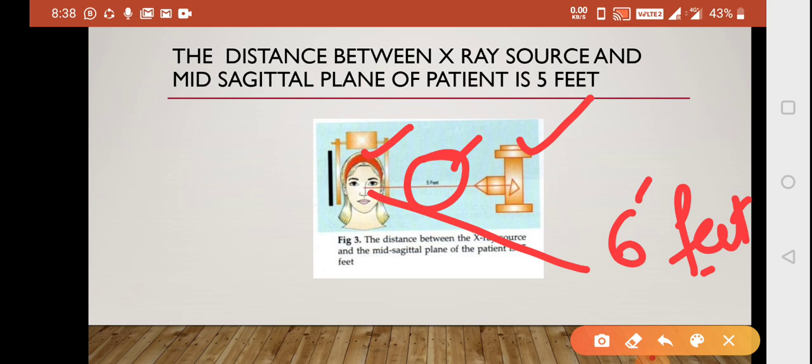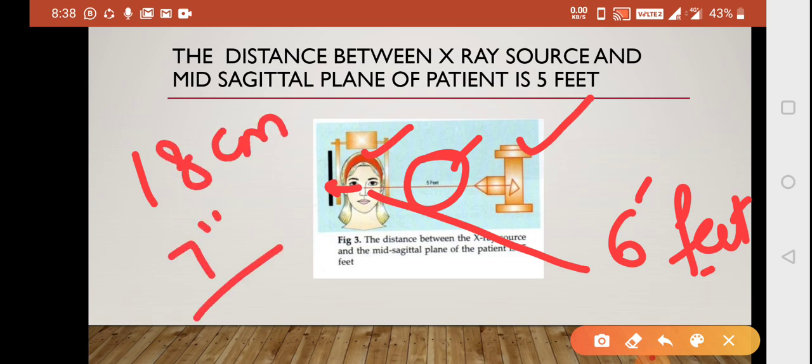And the distance between the X-ray film and the mid-sagittal plane, that includes your this plane. You have to remember the value. It is 18 centimeter or 7 inches. So this thing should be clear. 18 centimeters, 7 inches, 5 feet, or 60 inches, or 6 feet in that.